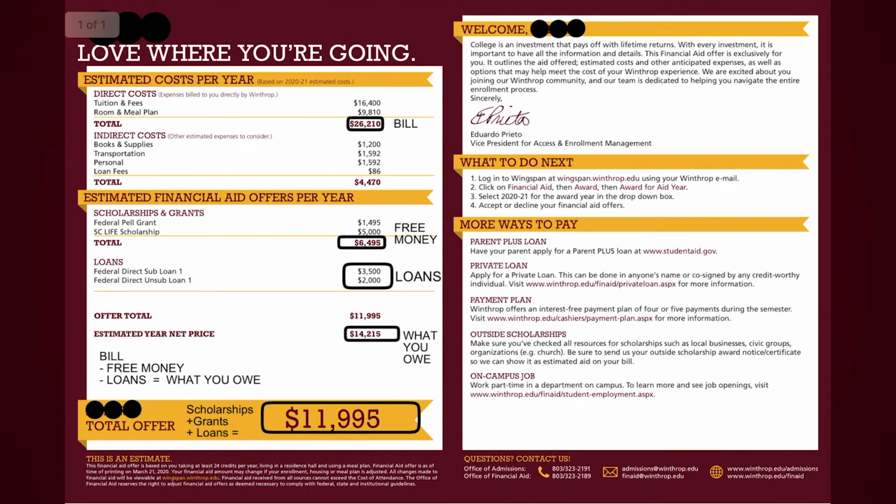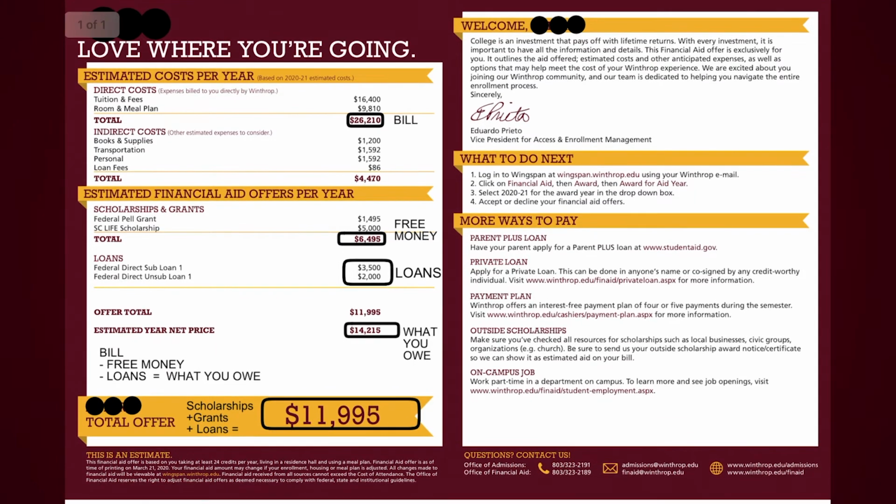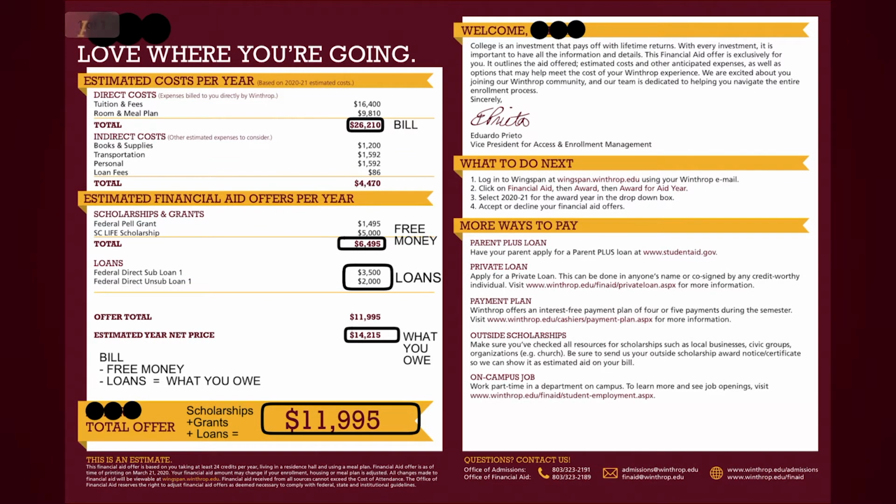Scholarships and grants. This is the free money section. Disclaimer: as with everything that's free, there are terms and conditions that need to be met yearly. Eligibility for grants is determined by information from your FAFSA. Also, you will find your Winthrop Merit, Talent, and Athletic scholarships, as well as your South Carolina State scholarships here. Be sure to circle the total and write free money next to it.